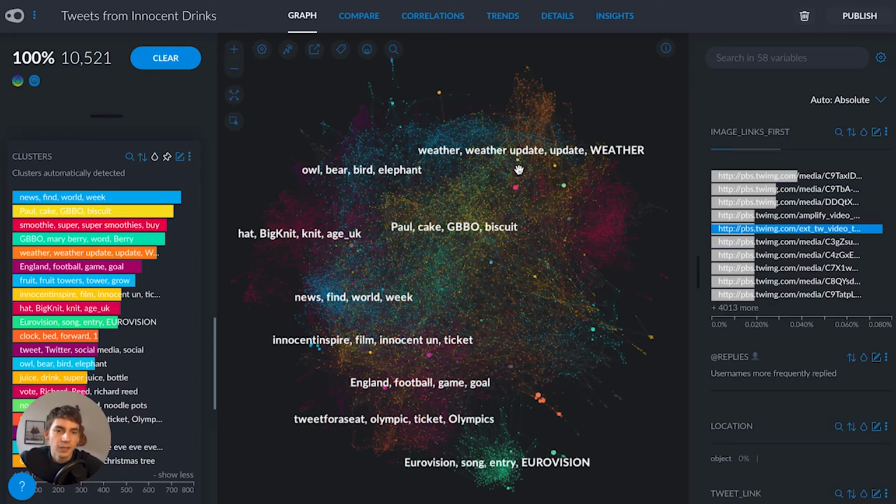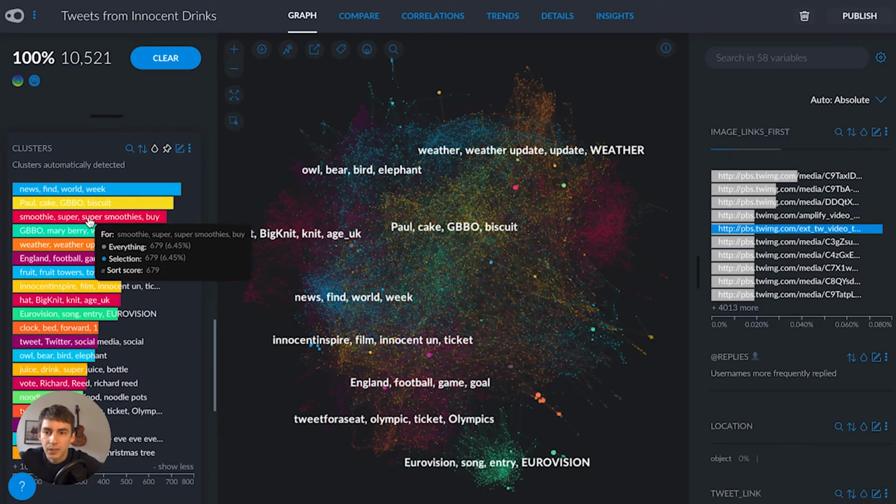First thing I like to do when I open up a topics analysis is check out this clusters variable. Really important as it maps the similarity between the content of the tweets, so we can start to see which themes are the main ones that Innocent are posting about. Now the significant terms, these are the ones that label the column here. They're automatically mapped to the regions on the graph, so I can see that we've got a cluster of tweets about weather updates, slightly random, another cluster about Eurovision, a cluster about England football, which is slightly surprising. The third most popular cluster is where Innocent are clearly mentioning stuff about their smoothies.